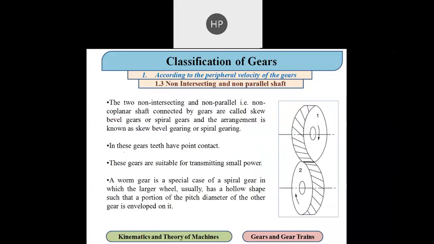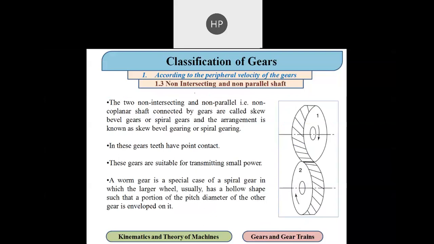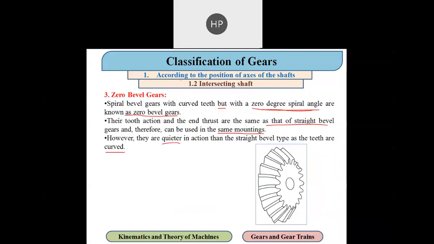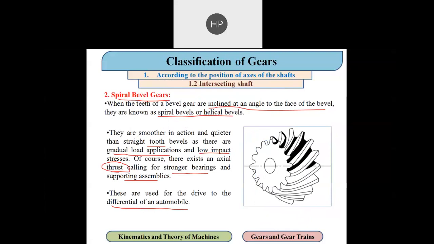Then in the same category, now this classification is changed. Sorry, this one is the wrong name. The name is the same, according to the position of the axis of the shaft, and in that, 1.3 is the non-intersecting and non-parallel shaft. Whatever we have seen up till now are intersecting or parallel shafts.